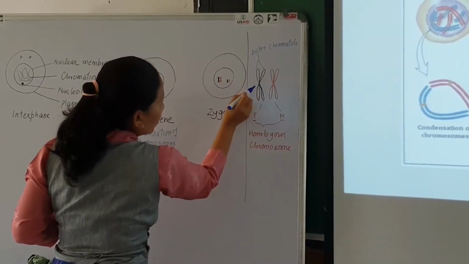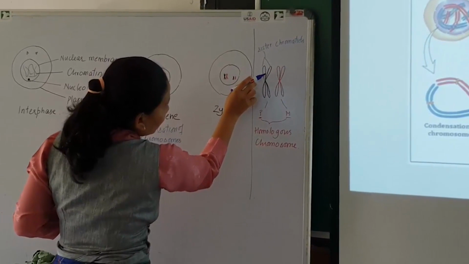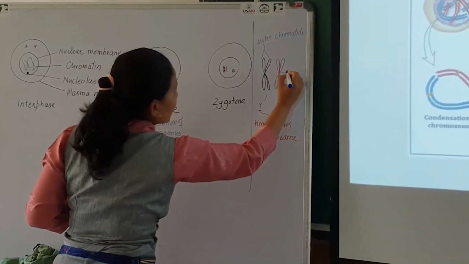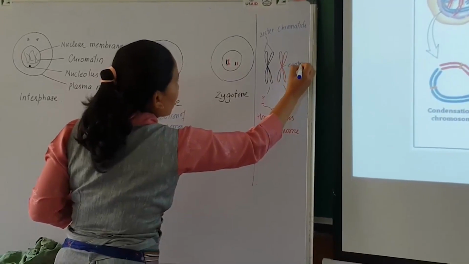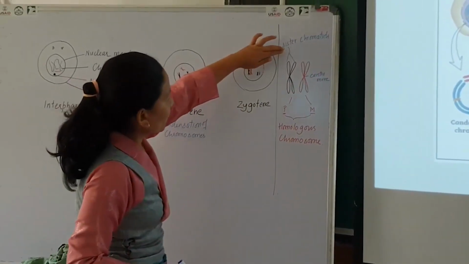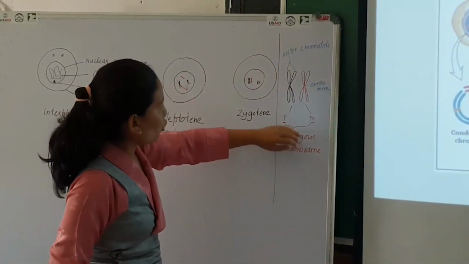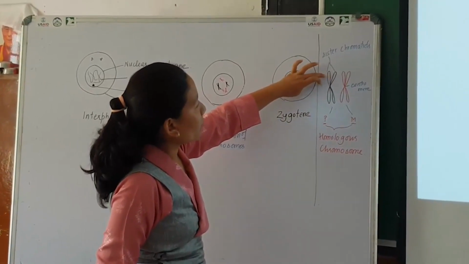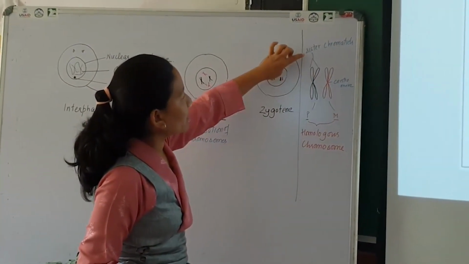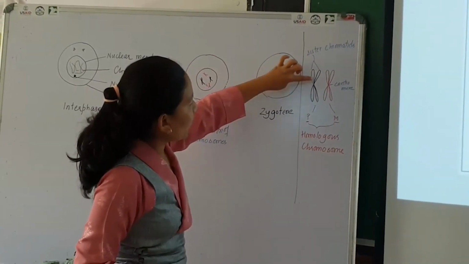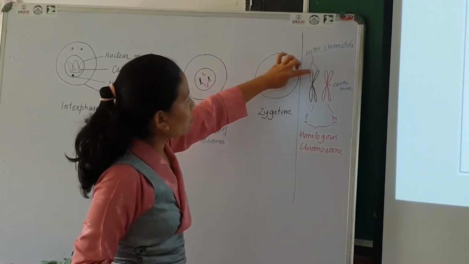So this chromatid and the other chromatid are held together at the centromere. Those are sister chromatids. So in a homologous pair, you find two chromosomes, and in each chromosome there are two chromatids, and the relationship between them is sister chromatids. The genes in this chromatid are identical to its sister chromatid.